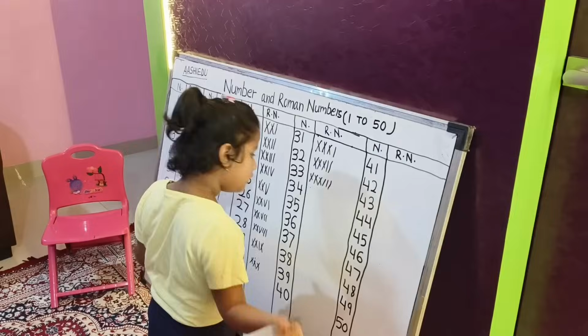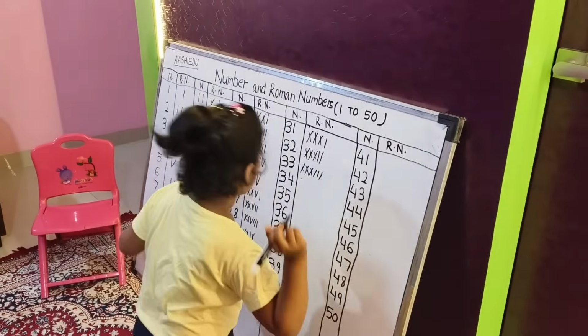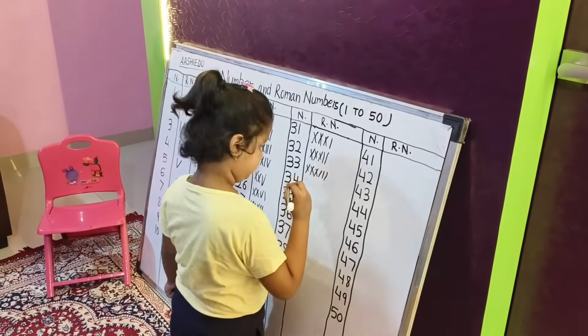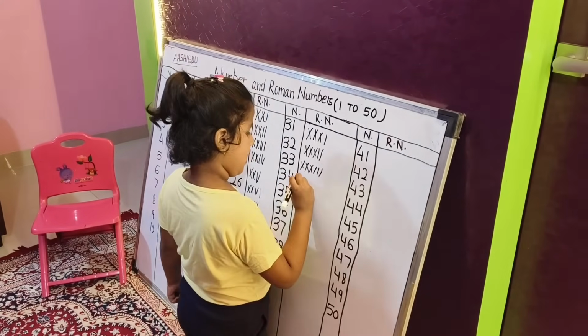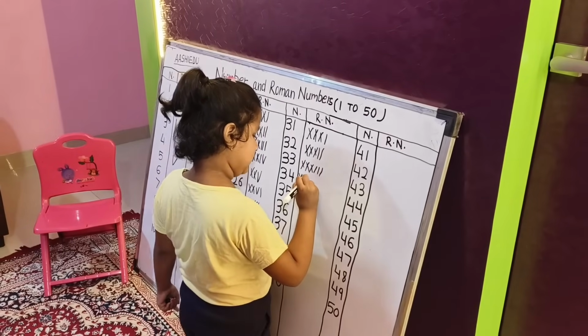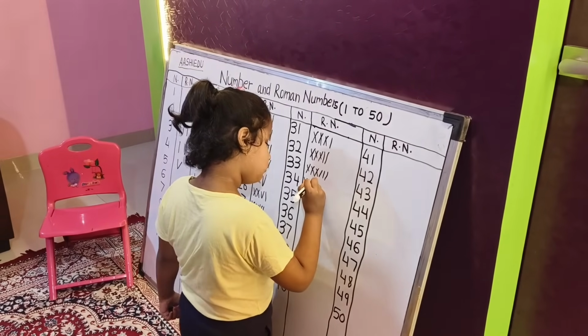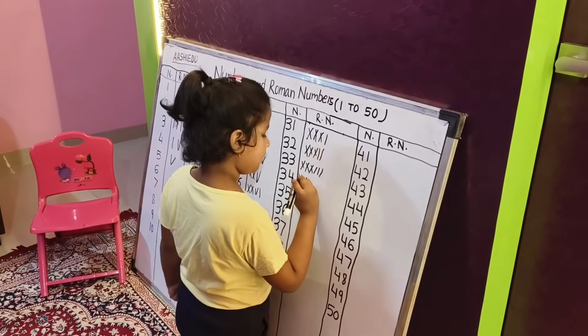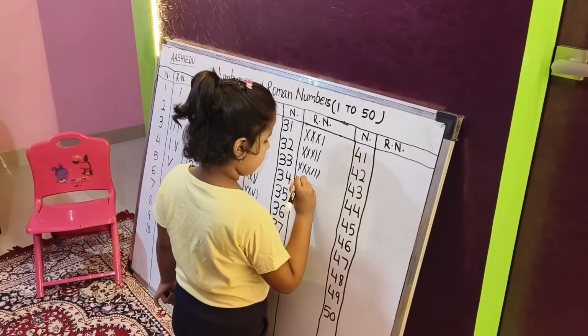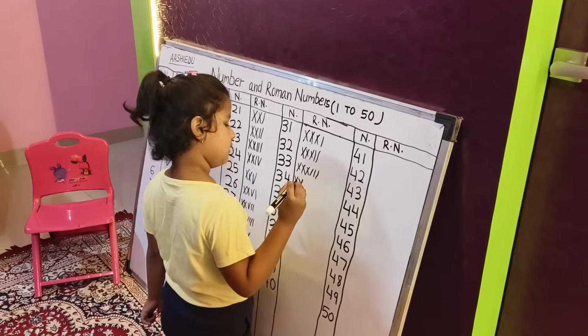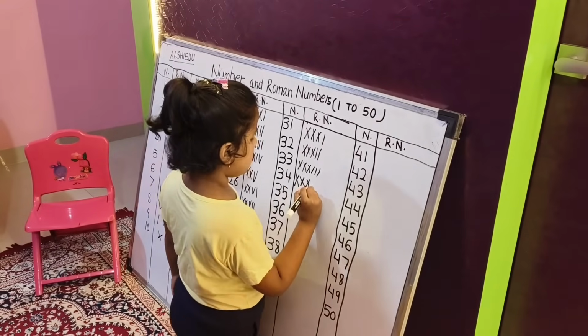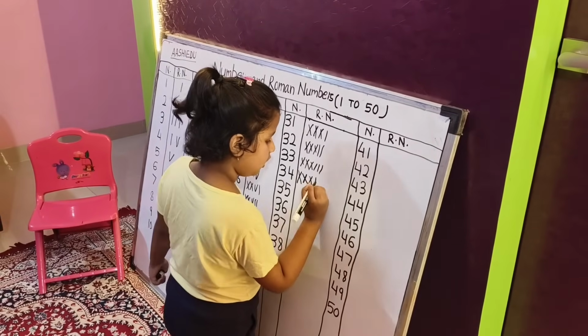Please write 34. We need triple X and then IV.